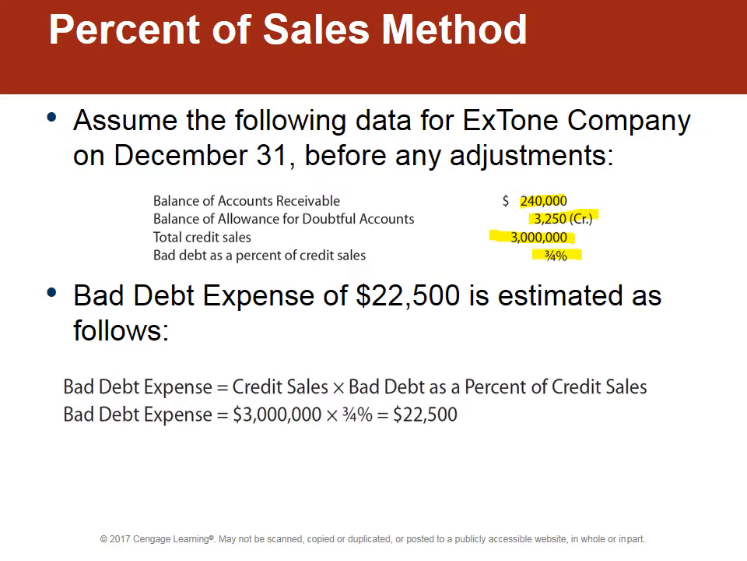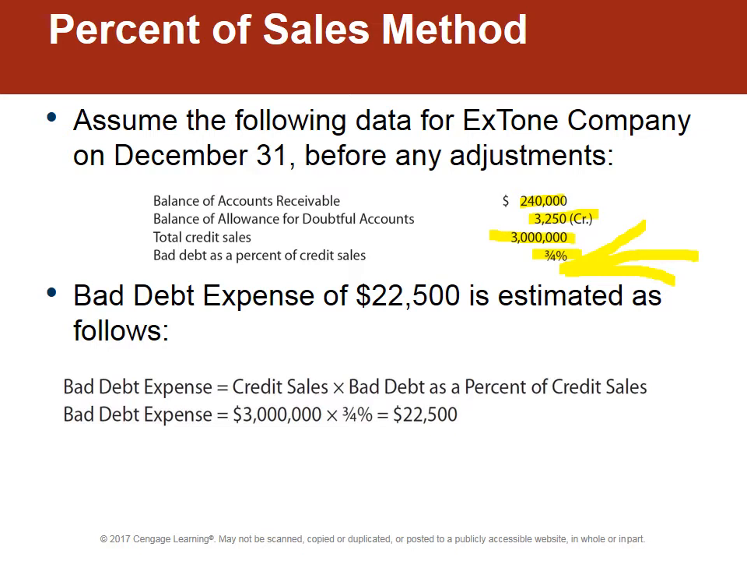This is a huge management estimate right here. Management has done this through what they've noted in the past, what typically happens. It's almost like you making an estimate of how long it takes you to do your homework. This is an estimate of what they think bad debt as a percentage of credit sales will be, and it's 0.75%.